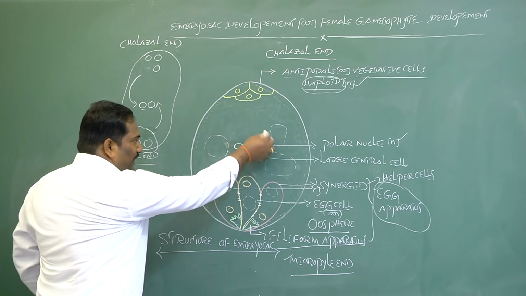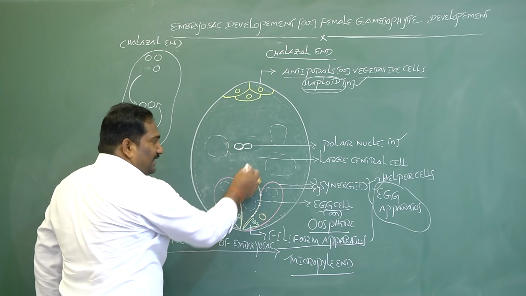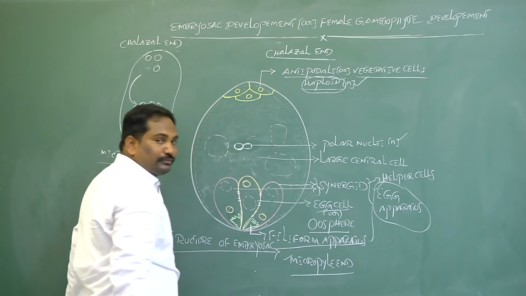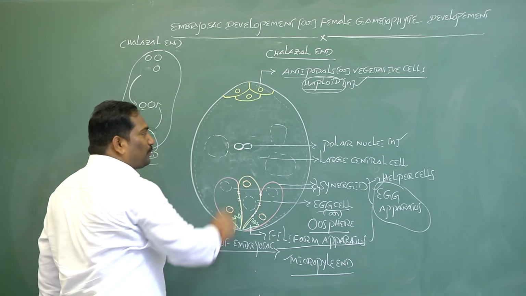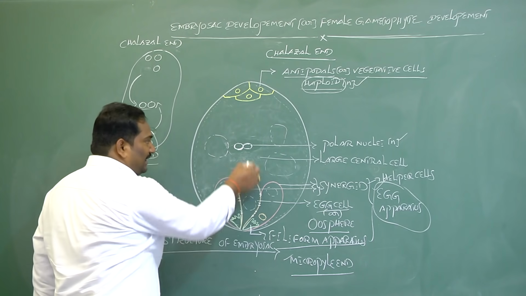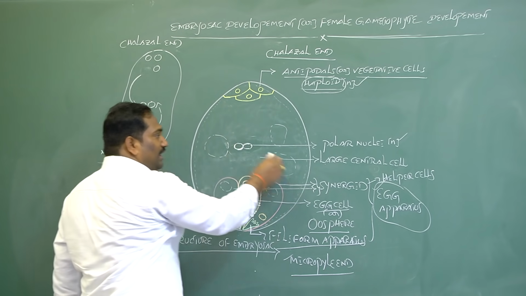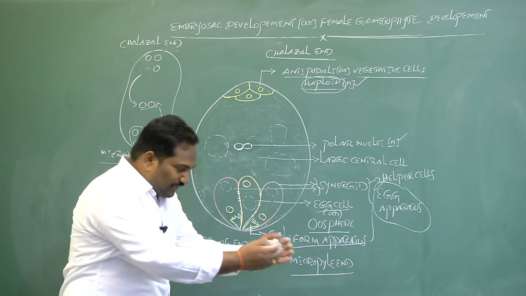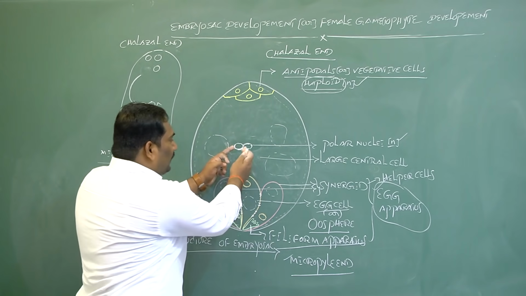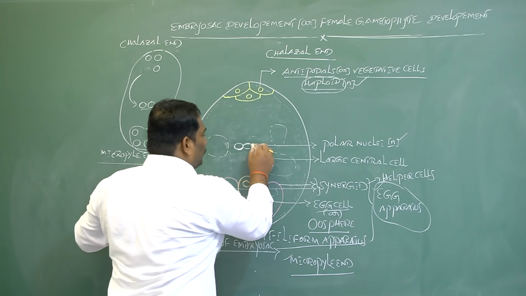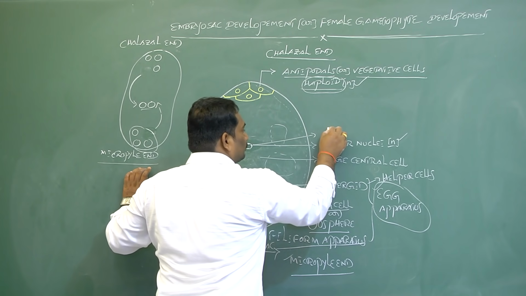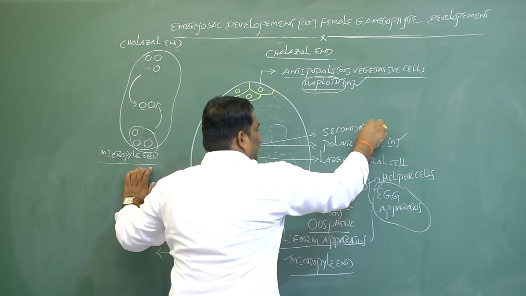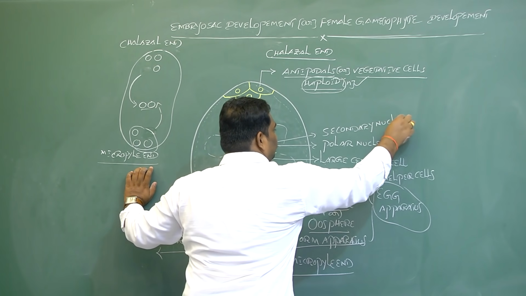In the center of the embryo sac, the largest cell is the central cell. The central cell has 2 polar nuclei, one from the micropyle end and another from the chalazal end. Its ploidy is haploid. During fertilization, these 2 haploid nuclei fuse to form the secondary nucleus.